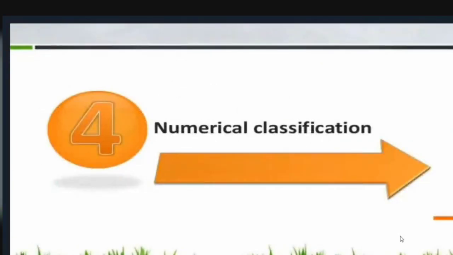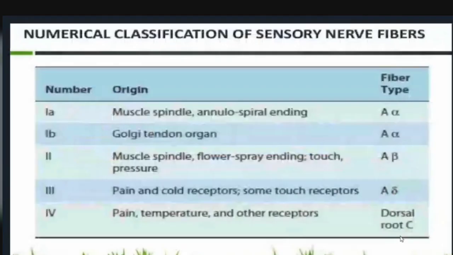Next slide. Numerical classification. Next slide. Here we can see the numerical classification of sensory nerve fibers. Origin: muscle spindle, annulospiral ending. Fiber type is A alpha. Golgi tendon organ. Fiber type is A alpha.